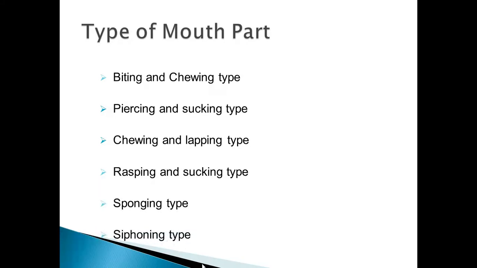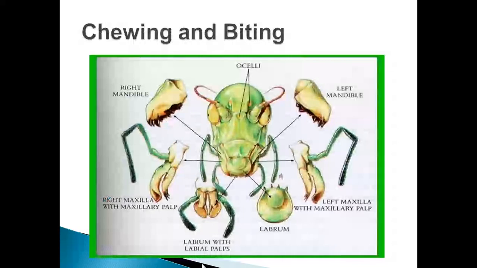So first of all, we will see the chewing and biting type of mouth part. The chewing and biting type of mouthpart is seen in primitive insect, or it is a primitive type of mouthpart which is common or typical type of mouthpart which is rather modified in other types of mouthpart. So we will see in detail the chewing and biting type of mouthpart.